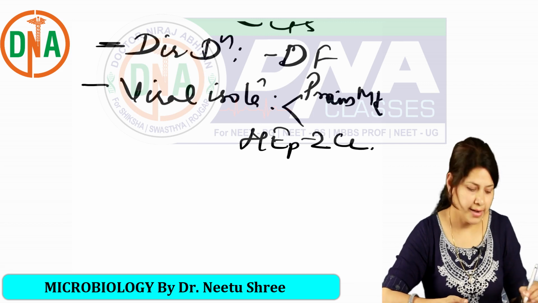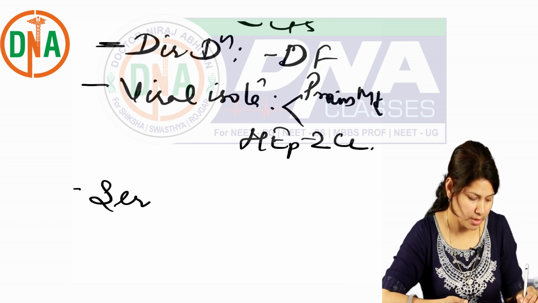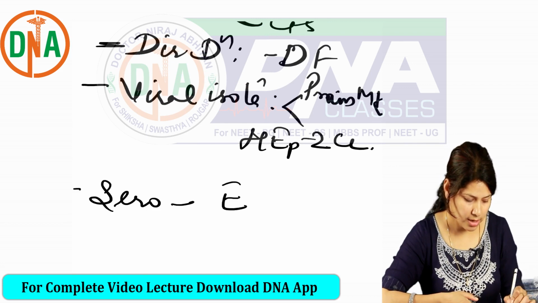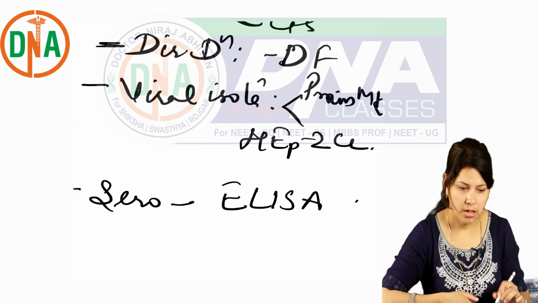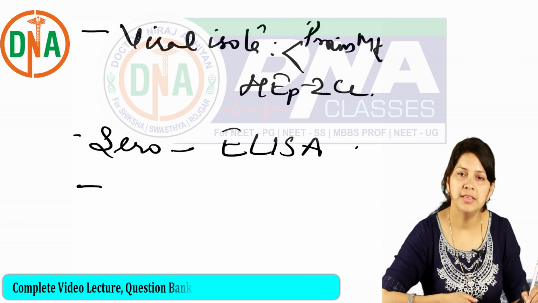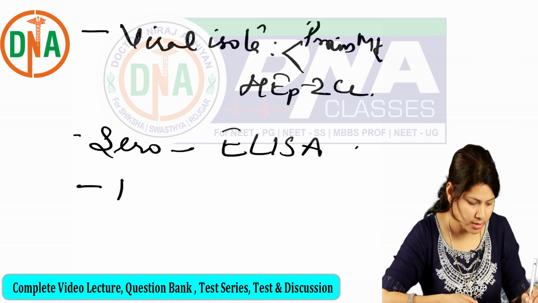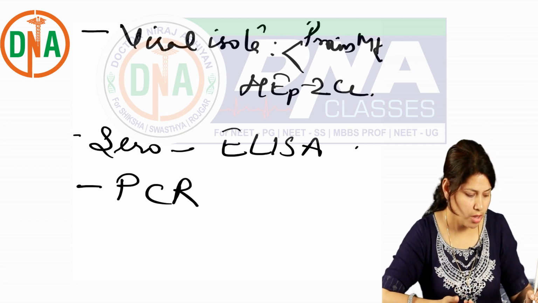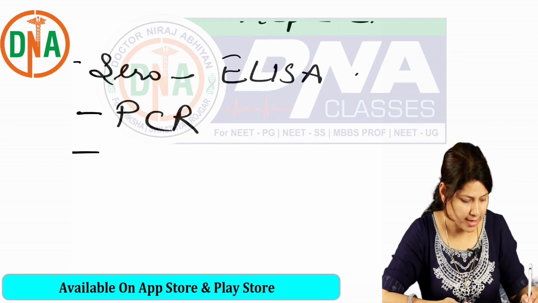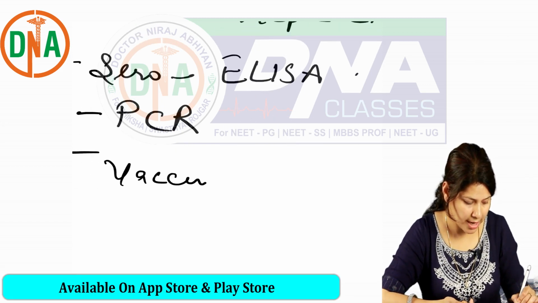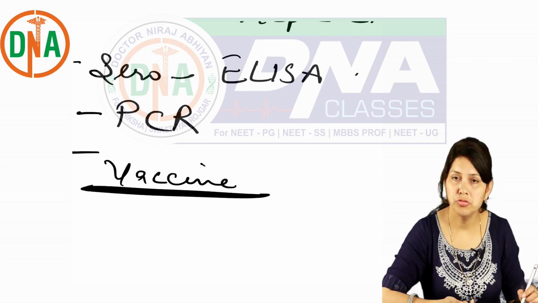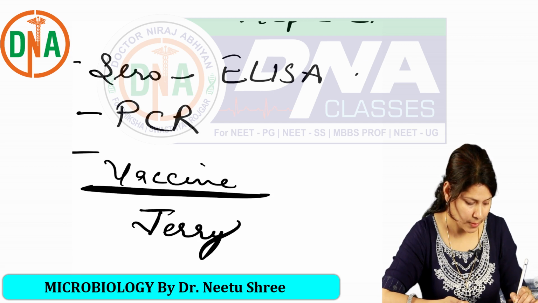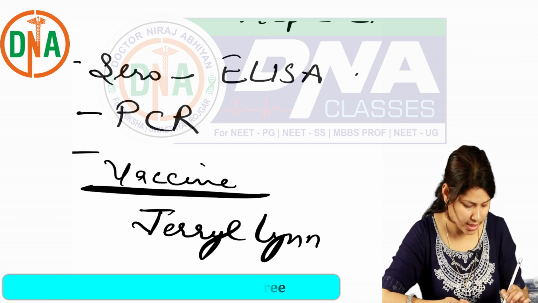Serological diagnosis can be done by the most commonly employed method, that is ELISA, and finally specific diagnosis can be done by PCR, which is very fast also. For prophylaxis we give a live attenuated vaccine using the strain known as Jeryl Lynn strain.